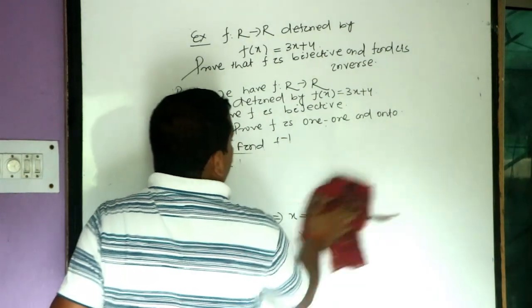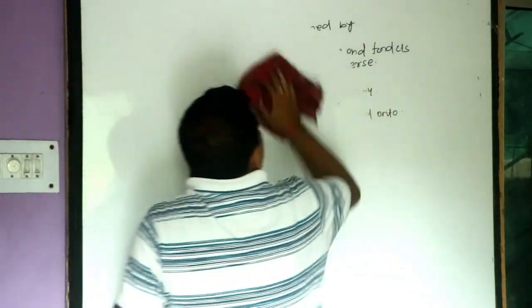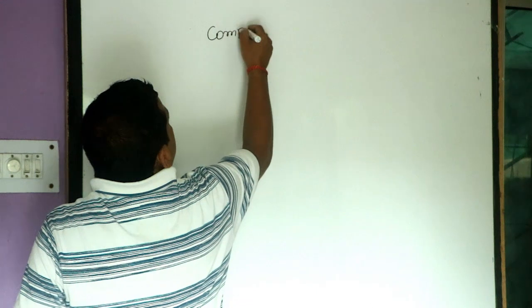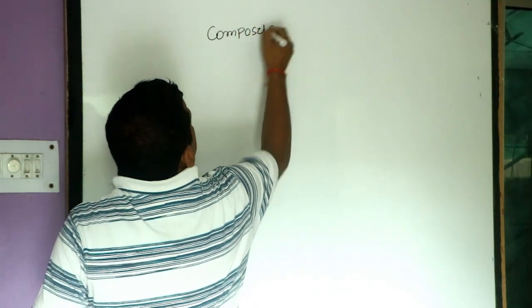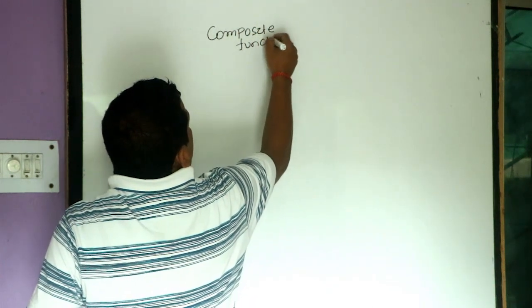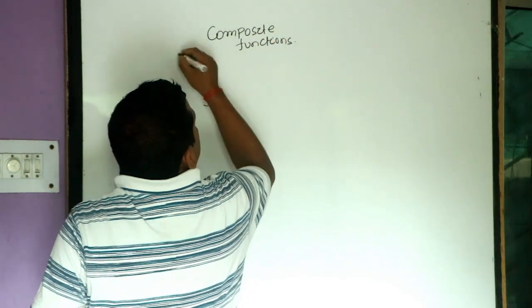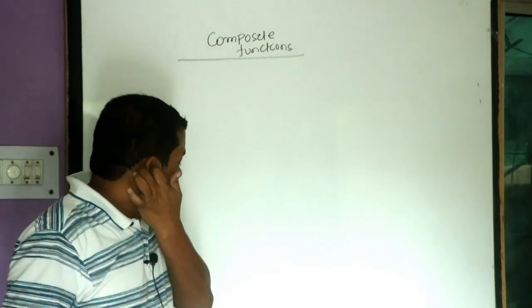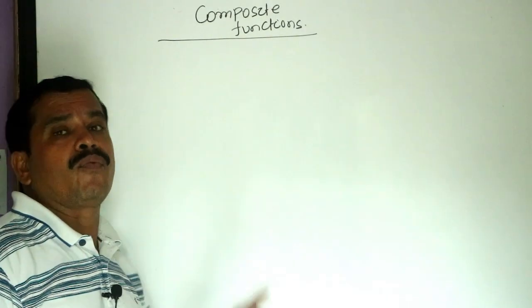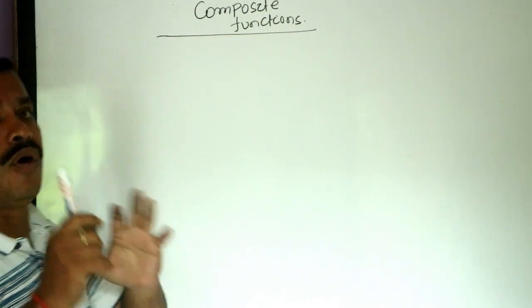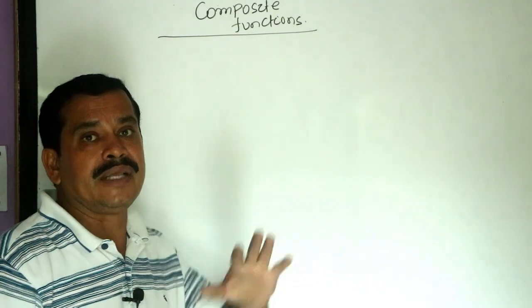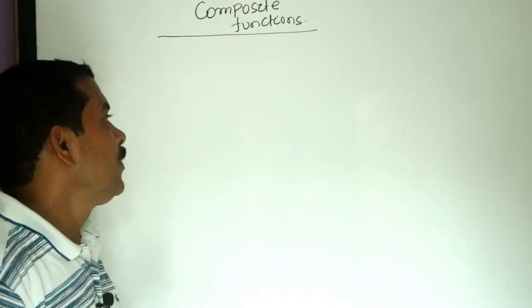Next, we will discuss the composite function. What do you mean by composite function? Composite means that by the help of two or more functions, we can construct another new function that is known as the composite function.